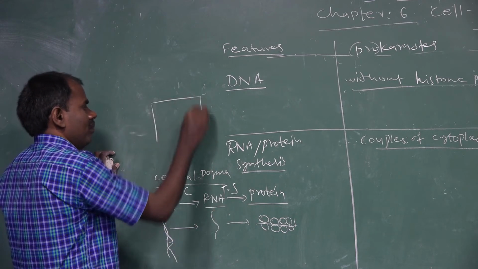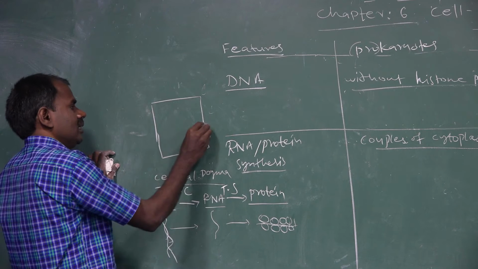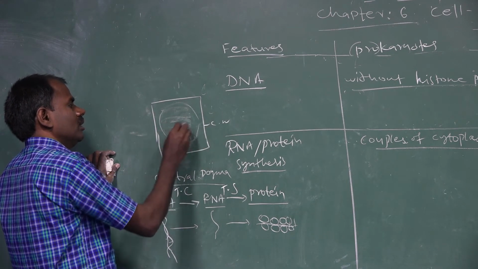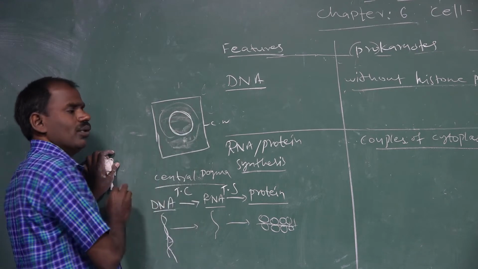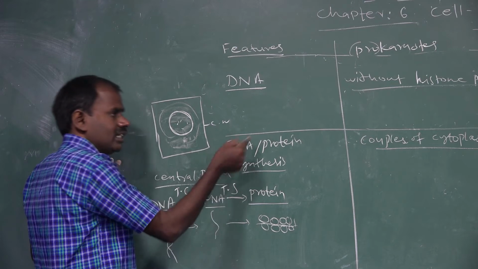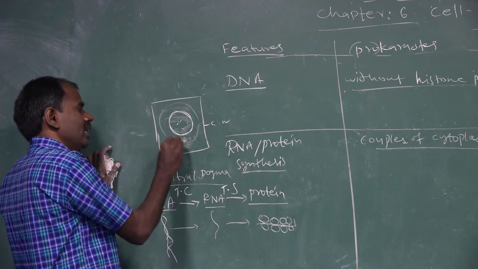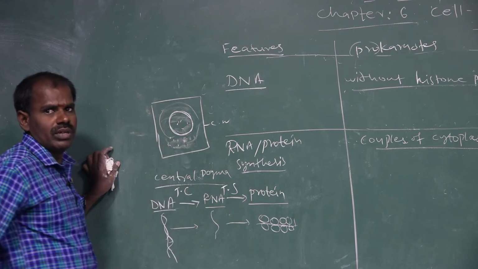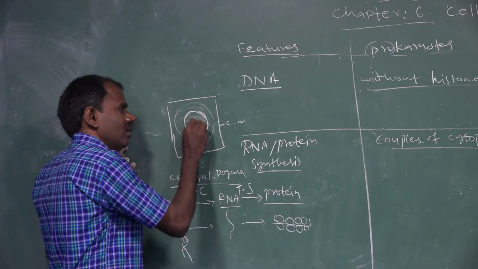This applies to either plant cells or animal cells. There is a cell wall, then cytoplasm. The center of the cytoplasm contains the nucleus. RNA synthesis and protein synthesis occur in prokaryotic cells only within the cytoplasm. They do not occur in a nucleus.